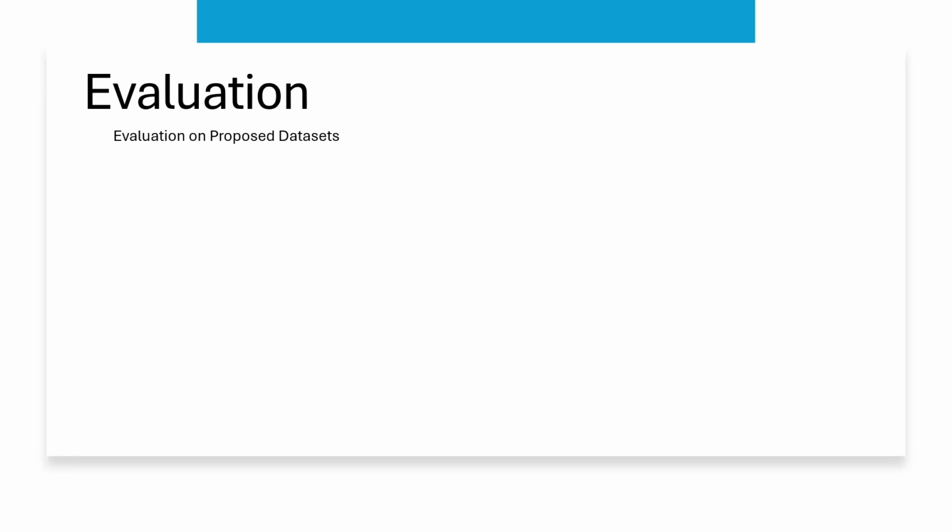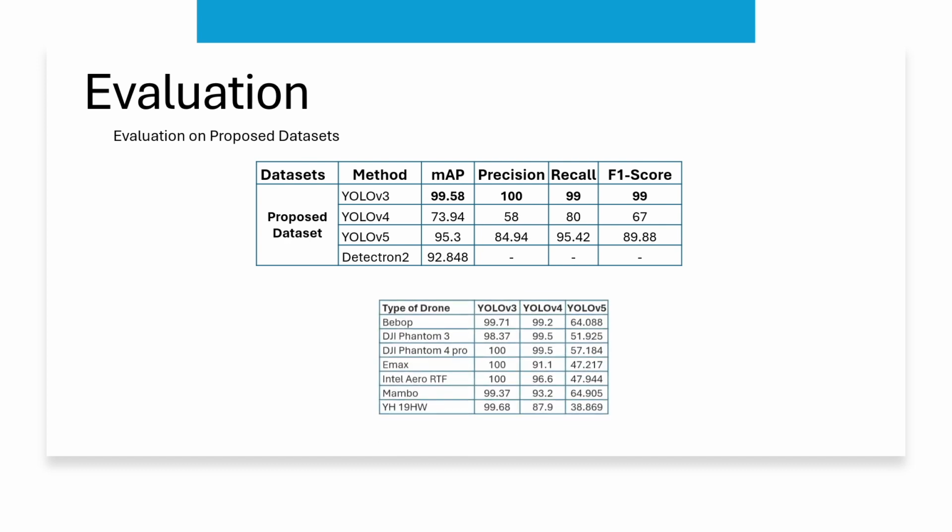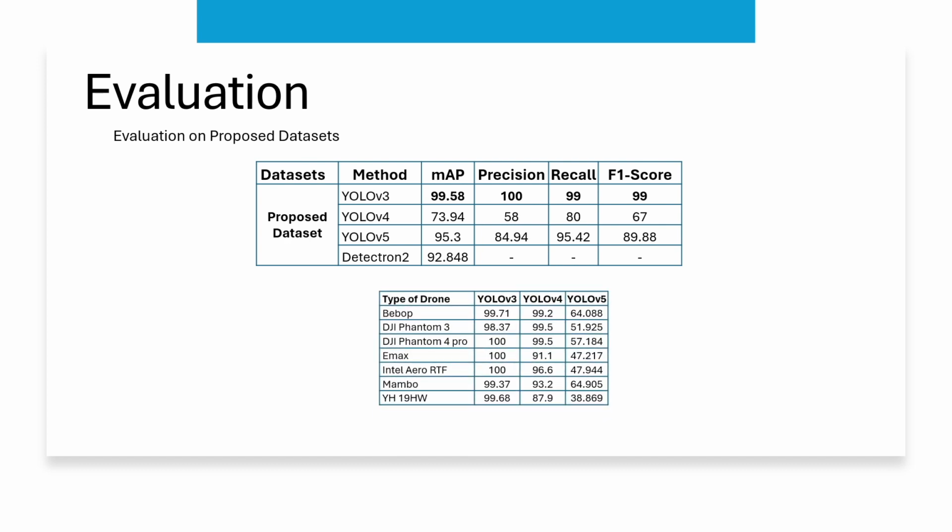On the other hand, for our proposed dataset, we have applied the 4 deep learning models, and the highest evaluation was achieved by YOLO v3, scoring 99.58, followed by YOLO v5 at 85.3, and the lowest score was achieved by YOLO v4 at 73.94. Also, we have trained the model for each class to explore the results. Overall, YOLO v3 scored the highest mean average precision.